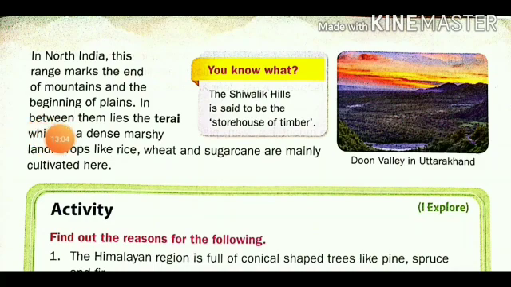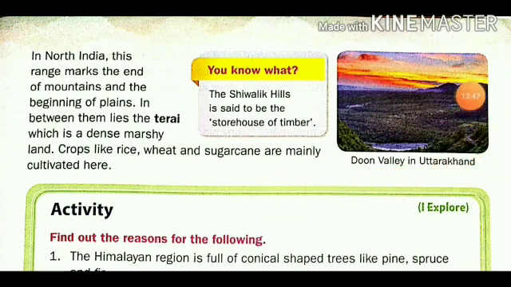In between them lies the Terai, which is dense marshy land, present between the plains and the mountains. Crops like rice, wheat and sugarcane are mainly cultivated here.